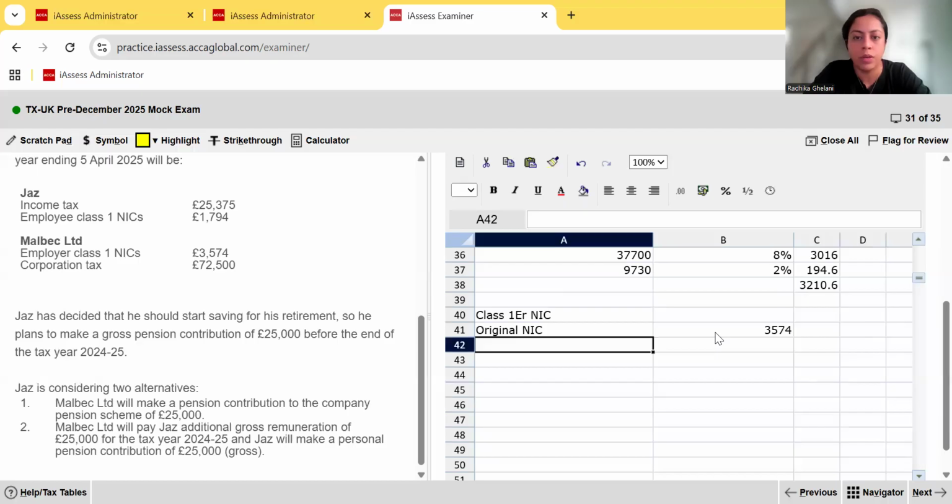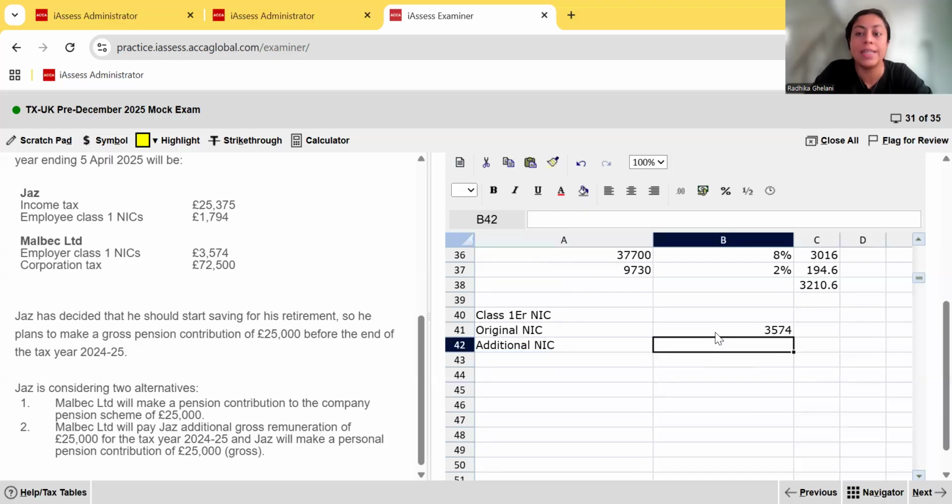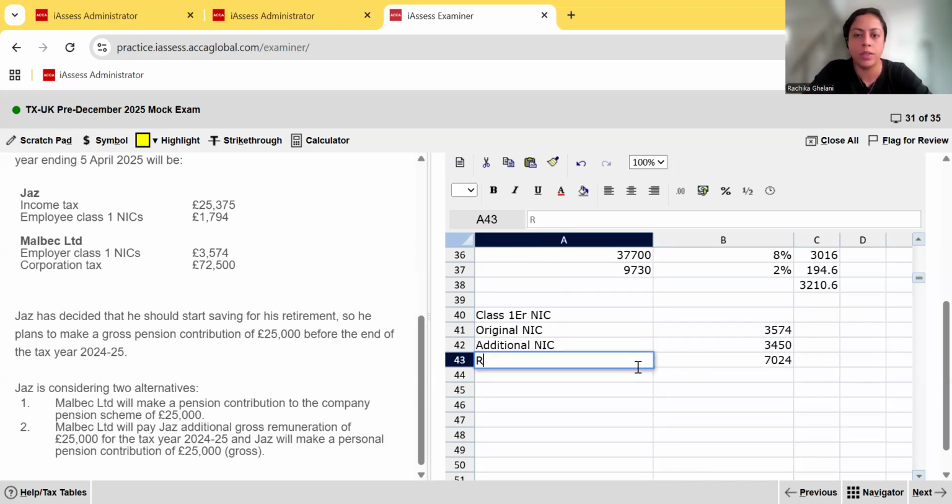To this, we're simply going to add the additional NIC on what he gets in excess. So he's going to be getting 25,000 more to put in his pension scheme, and that's going to be at a rate of 13.8%. There, you just get the sum of those two figures, and that's going to be the revised class 1 employer NIC.